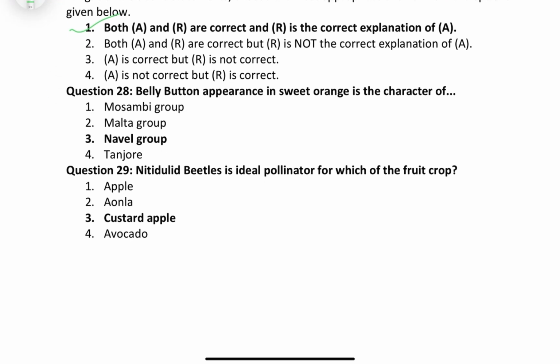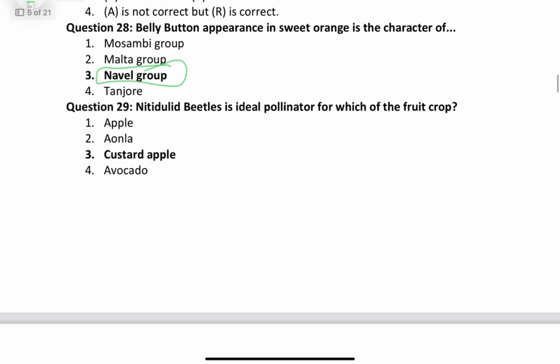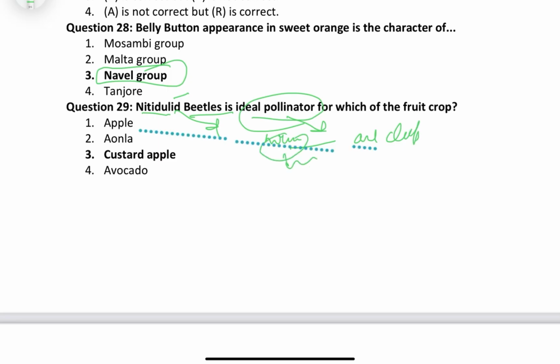Coming to the next, belly button appearing in sweet orange is the characteristic of navel orange. It's very common. Then nitidulid beetle is the ideal pollinator. Friends, in most of the books it is written that in the case of custard apple, it's a leading pollinator. Why is it written as nitidulid? Because it belongs to the family Nitidulidae and the order Coleoptera, right? Also known as sap beetle.